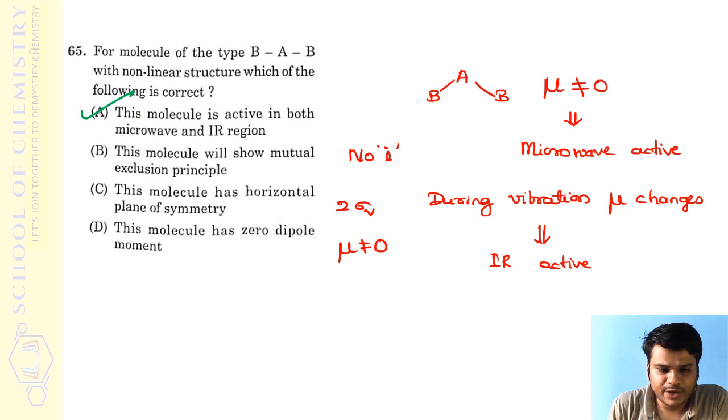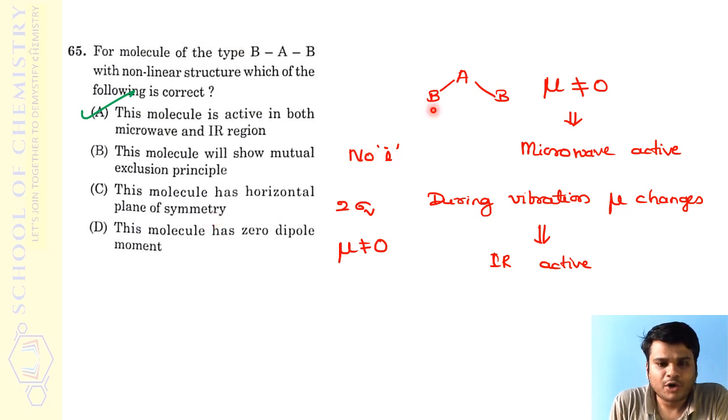We can also look at the other options and why they are wrong, as that has equal importance. This molecule will show the mutual exclusion principle? No. For mutual exclusion it should be linear, but they say it is non-linear. There is no inversion centre, so the mutual exclusion principle is not followed. This molecule has a horizontal plane of symmetry?